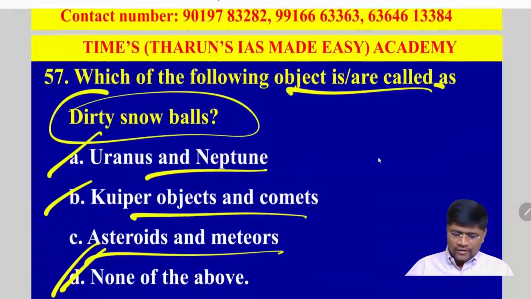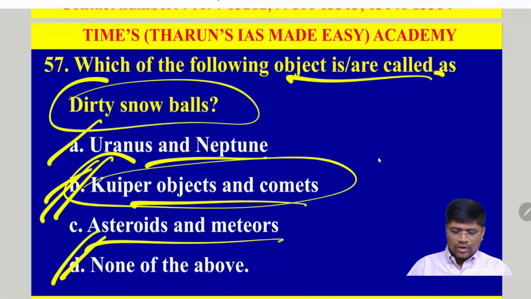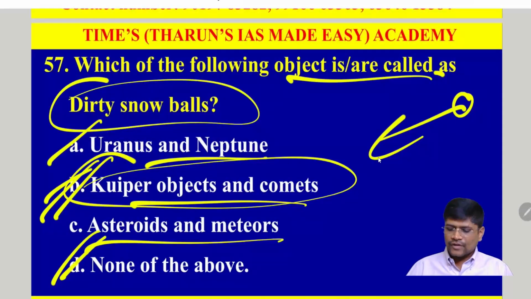Okay. So according to the explanation, it is the Kuiper objects and the comets. Because from the Kuiper objects, if the dust particles escape from the Kuiper belt objects, we call them comets. Okay. So option B.